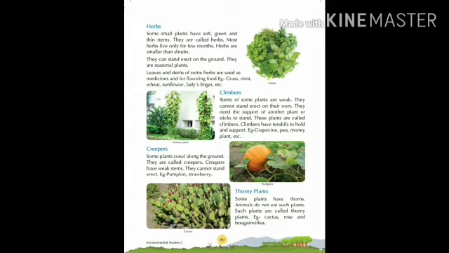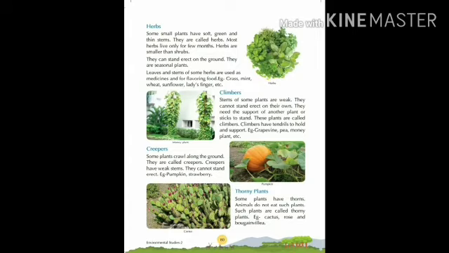Next one is climbers. What are climbers? As it seems from its name, climbers are very weak plants. They can climb, but they always need support. They cannot stand erect on their own. They need the support of another plant or sticks to stand. These plants are called climbers, and climbers have tendrils to hold and support. Examples of climbers are pea plant, money plant. These are the common examples of climbers, and in the picture it is given money plant.